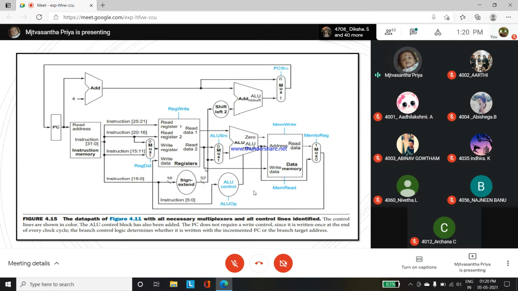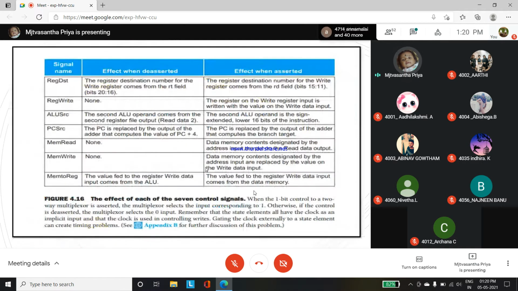Okay, what is the effect when deasserted and what is the effect when asserted? Each has a signal name, right? Here RegDst is one signal name, with its effect when deasserted and asserted. See that RegDst: the register destination number for the write register comes from the RT field, which is bits 20:16. When asserted, the destination register comes from the RD field. So the register number and destination number are the same, but the bits change, right?